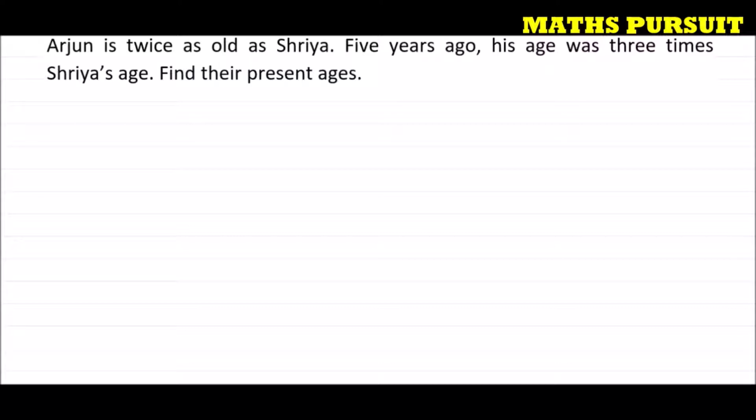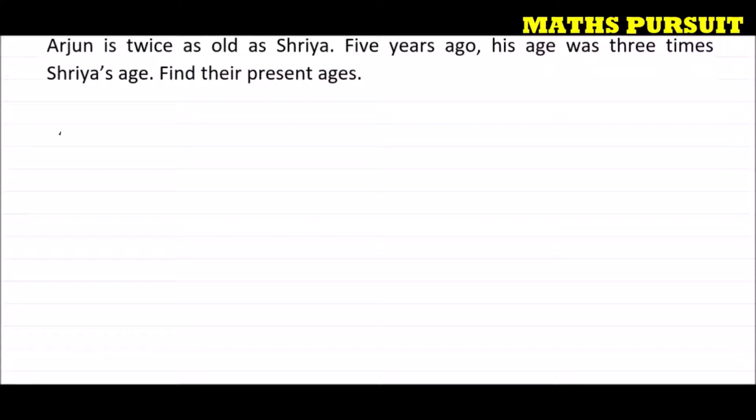The question is telling us Arjun is twice as old as Shriya. 5 years ago his age was 3 times Shriya's age. Find their present ages. So guys, we do not know the age of Arjun as well as we do not know the age of Shriya.